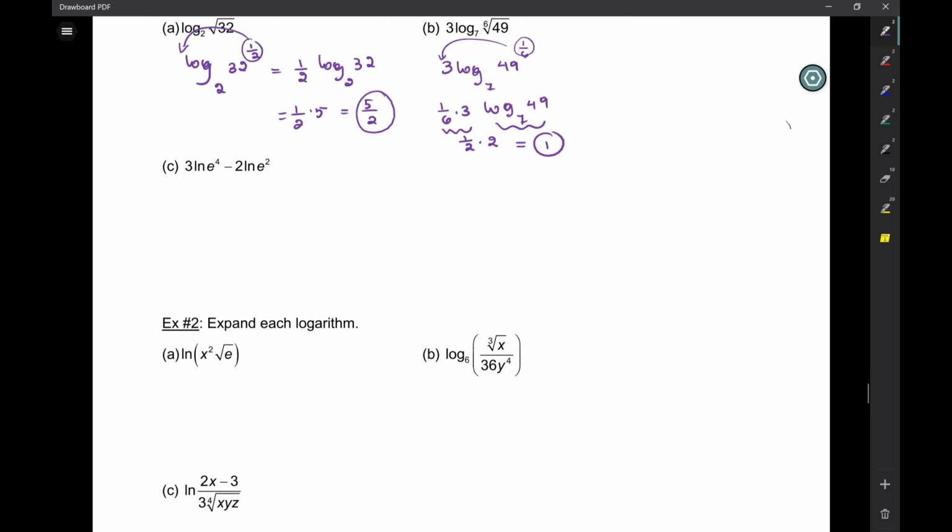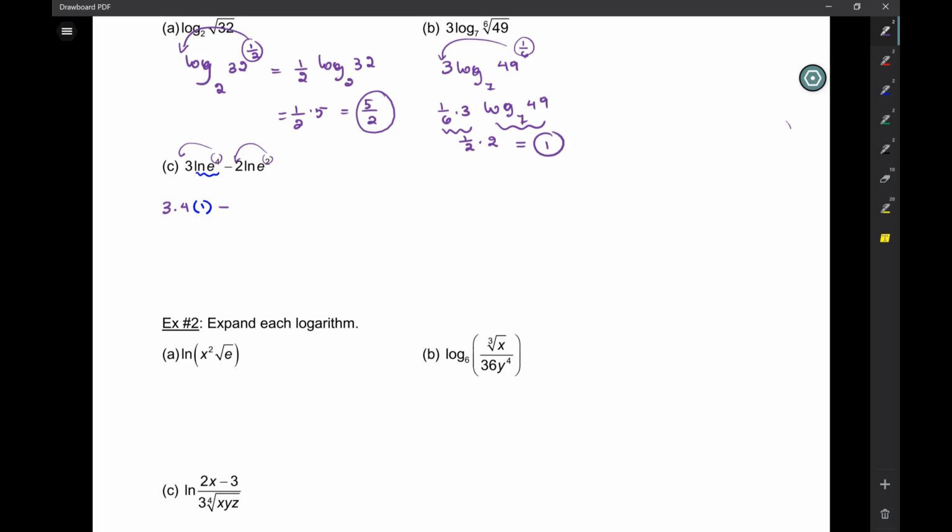Okay? All right. Here, the 4 will come down. The 2 will come down. So I have here 3 times 4. And what was ln of e? 1. Right? Because it's a base of e, and e to the power of what gives you e? That's a 1. We always say that in algebra too. In reality, ln of e is 1.